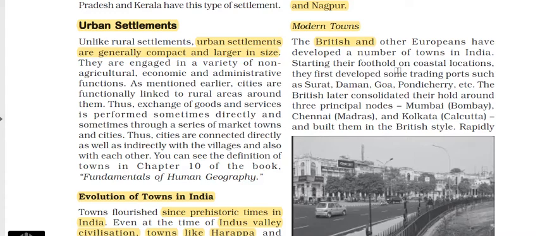When the Europeans came, they first came to the trade ports and developed them, like Surat, Daman, Goa, Pondicherry. So that resulted in the modern towns. The British later consolidated their hold around the three principal nodes: Bombay, Chennai and Kolkata, which are now also metro cities of India. So they evolved during the European times.